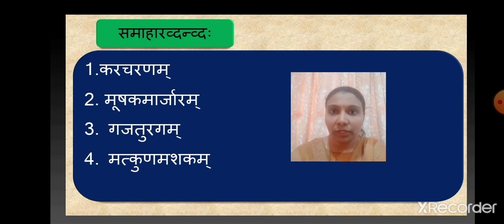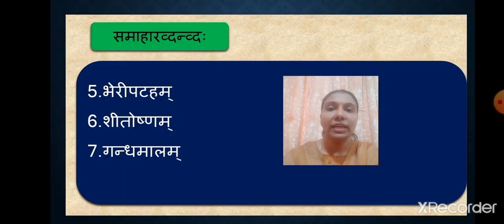The next one is gajaturagam. Gaja means elephant and turaga is horse. Elephants and horses were the parts of army in the past. So they belong to the category of parts of army. The compound word is in napunsakalingam ekavachanam. So it is an example of samahara dvandva samasaha. Matkuna mashakam. Matkuna means bedbug and mashakaha is mosquito. So these are the insects. And the compound word is in napunsakalingam. So it's an example of samahara dvandva samasaha.